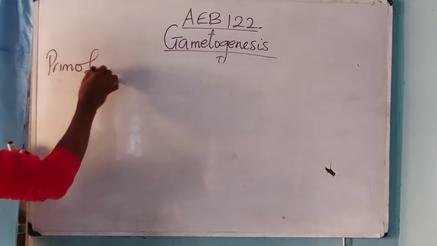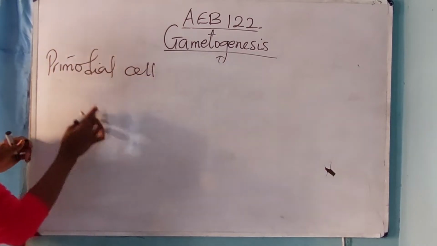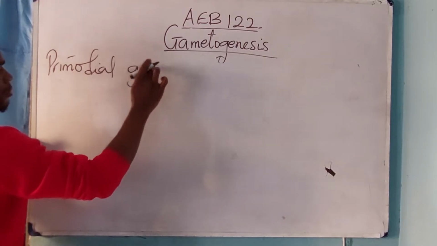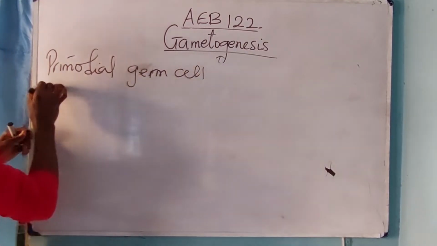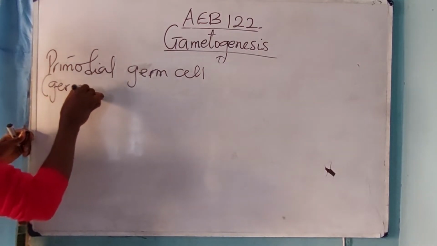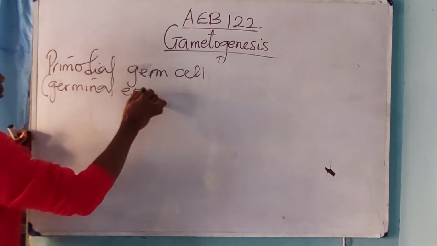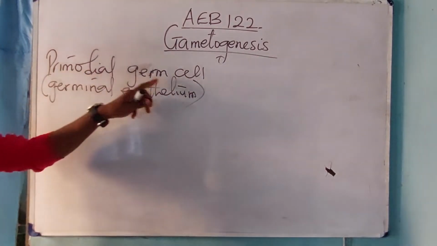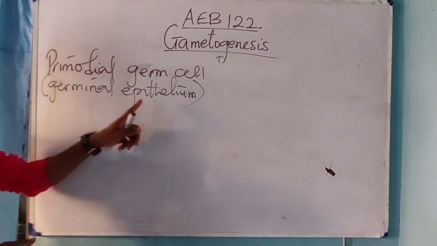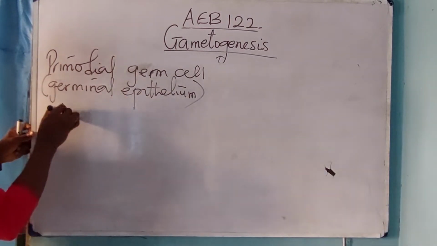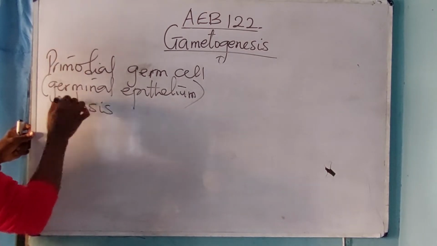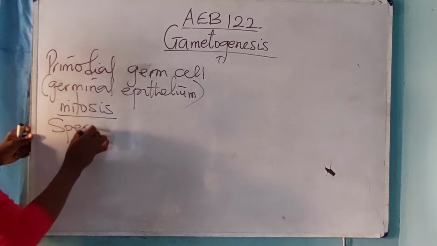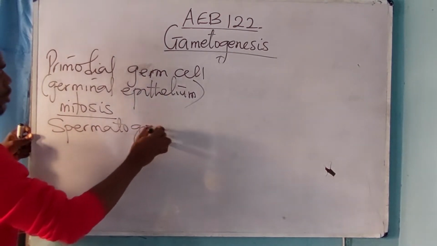Now, during spermatogenesis, the primordial germ cell, please, this is the word germ, which is formed from germinal epithelium, undergoes mitosis, or mitotic division, to produce spermatogonia.